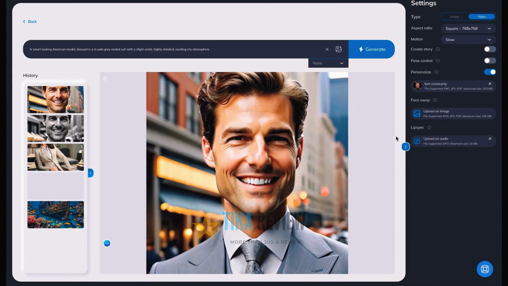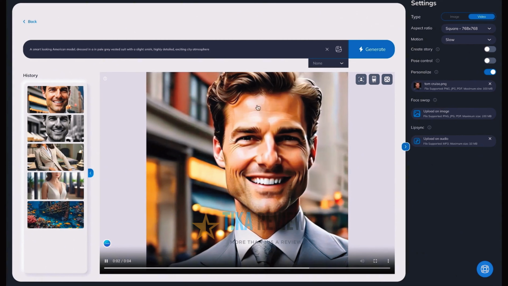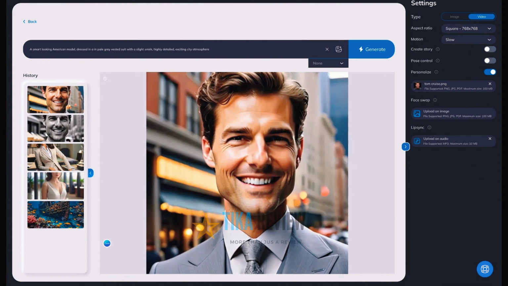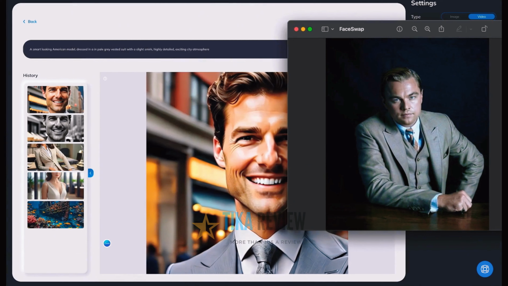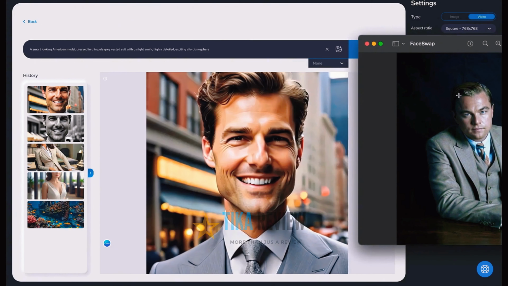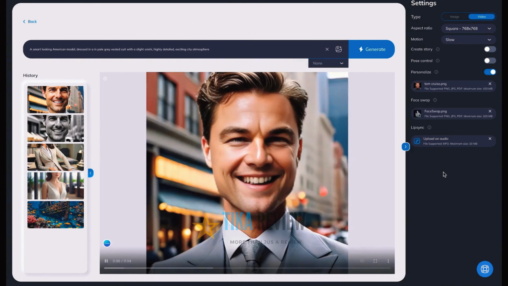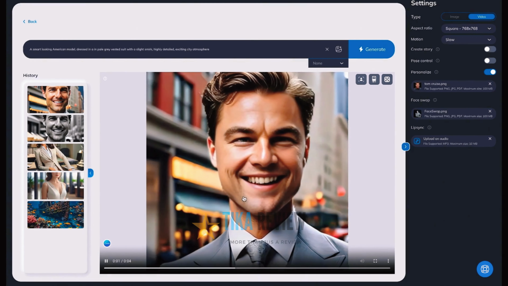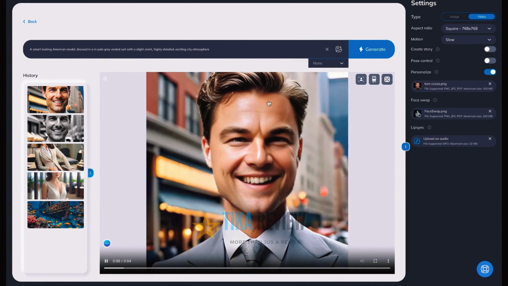This time I've regenerated Tom Cruise, but we're going to use the face swap feature. Now the face swap feature allows us to put in somebody else's face into Tom Cruise. So we just loaded in an image of Leonardo DiCaprio, and there's Leo. But the best part is you could do all this stuff inside of Canva itself. Watch this demonstration from one of my partners, Anshu.